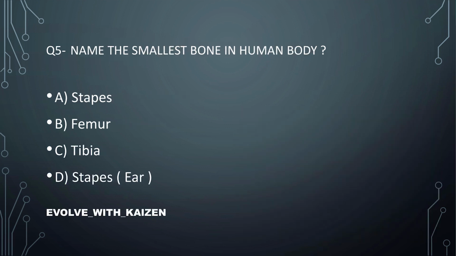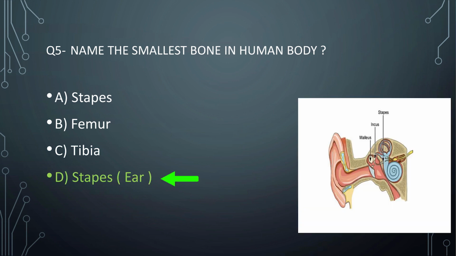Name the smallest bone in human body. So as you all know, femur is the longest bone in human body. The smallest bone in human body is stapes. It is present in the ear. Stapes is the smallest bone in human body.